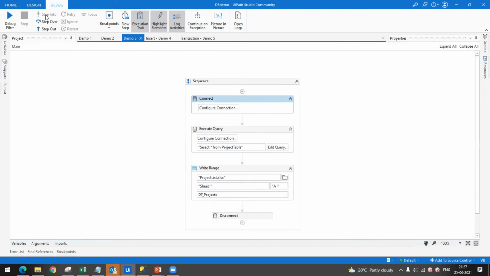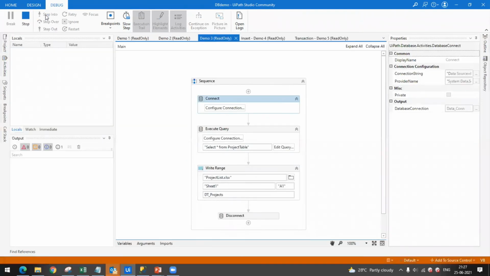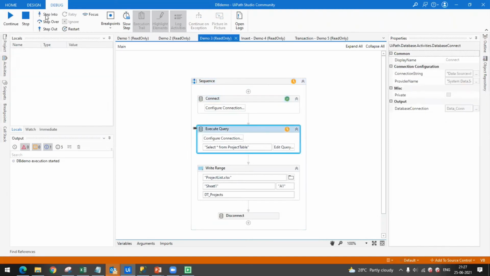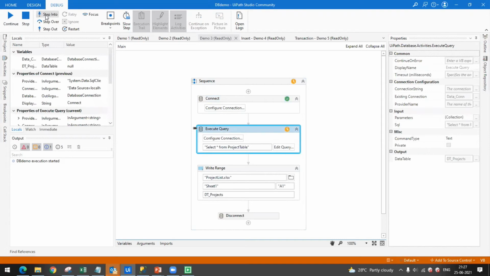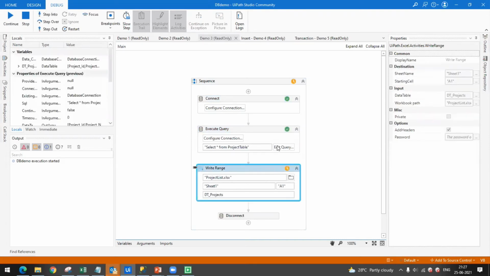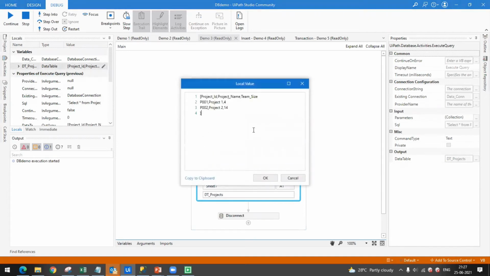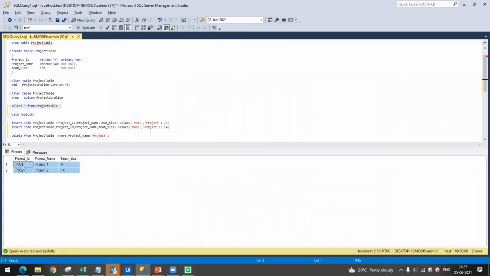So let me do one thing. Let me run this query and just see how my data is retrieved. So I'm connecting to the database and I'm just retrieving the details of my project table. So once the project table details are retrieved, they are stored in one variable. Sorry, the data type of that variable is data table. I am just showing the values from the locals panel. You can see there are three columns in this data table, and the values are project 1 and project 2, and the same you can see in this editor also.